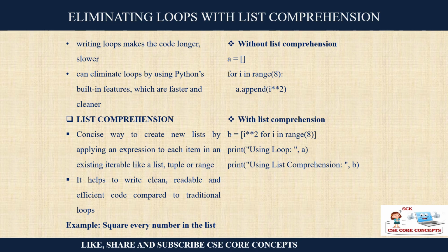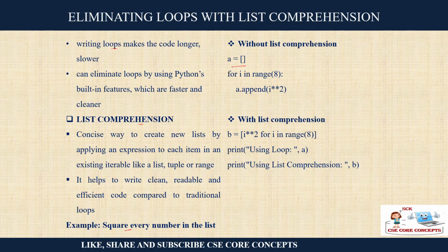Now, suppose I am giving you a program and telling you not to use a loop, right? Say print the square of the numbers from 0 to 7 without using a for loop. Because when you write a loop, the program becomes longer and slower. When you talk about execution time, the program takes more execution time when you are writing loops. So there are other ways also, like creating a list and squaring every number in the list. There are various methods.